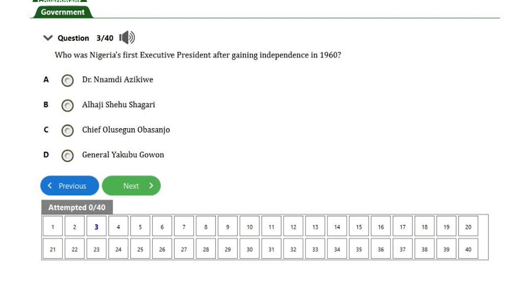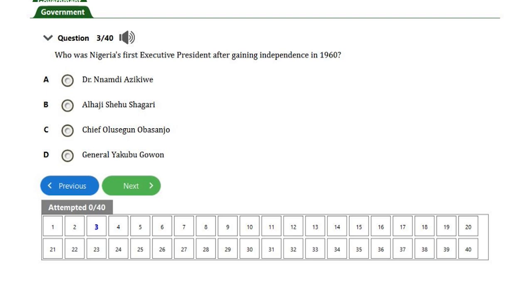It is the prime minister then that is the head of government, while the head of state still resided with the Queen of England. So the answer for this question is option B, Alhaji Shehu Shagari, who became the president in 1979. I think that is quite straightforward.